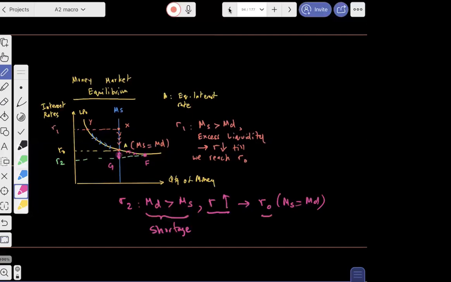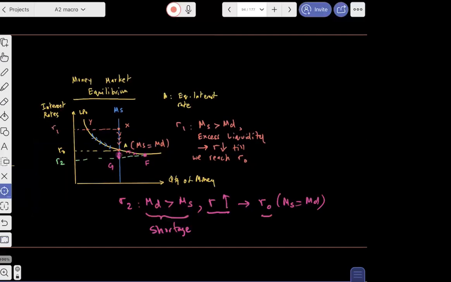Are we good? Any questions? Fatma said only a change in transactional demand causes LP to shift. Well, Fatma, many things can change demand for money. I just gave the two examples that we covered yesterday, which was frequency of payment and GDP. But there are other factors that can also change your demand for money. Arvind, you're saying, let me explain R1 point again.